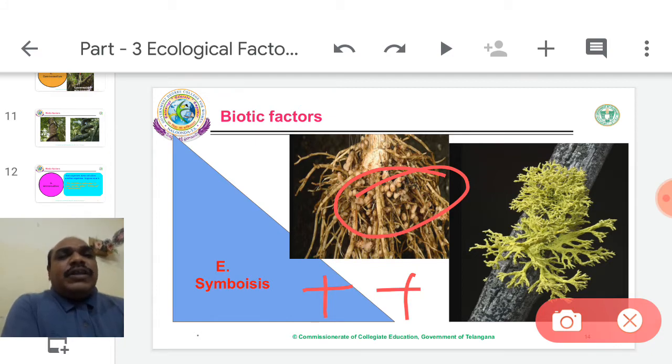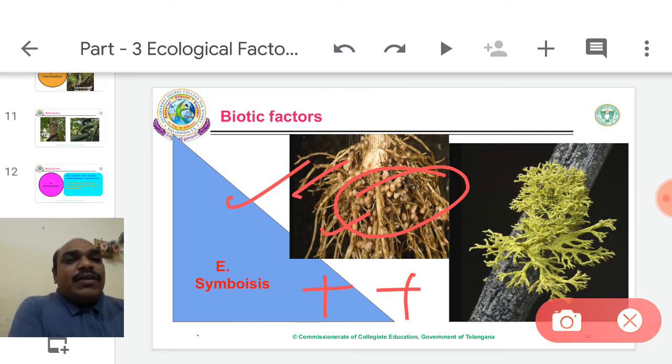Is there any difference between mutualism and symbiosis? Yes, one small difference is there. If Rhizobium bacteria and Arachis hypogaea, the groundnut plant, are separated, they can survive individually. So here symbionts survive individually. They can survive in nature individually. But in mutualism, they cannot survive. They are always attached to each other. If they are separated in nature, they die.